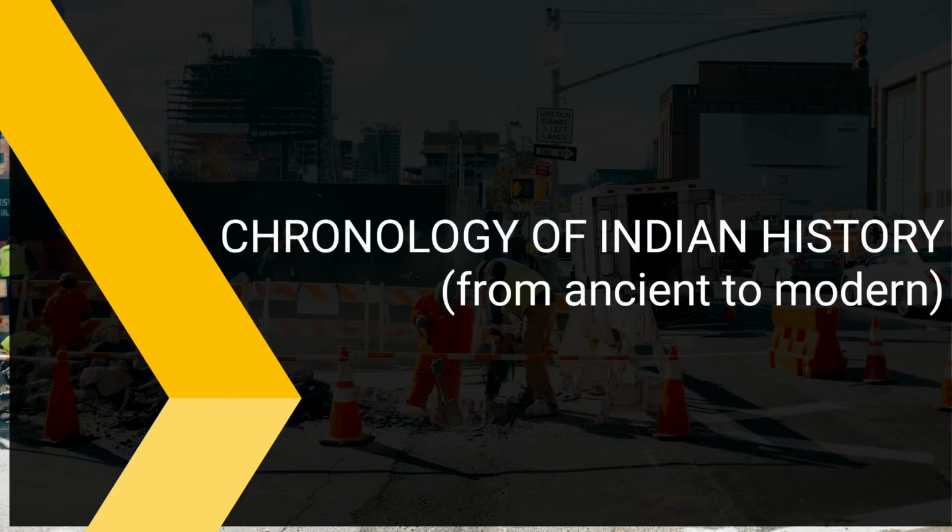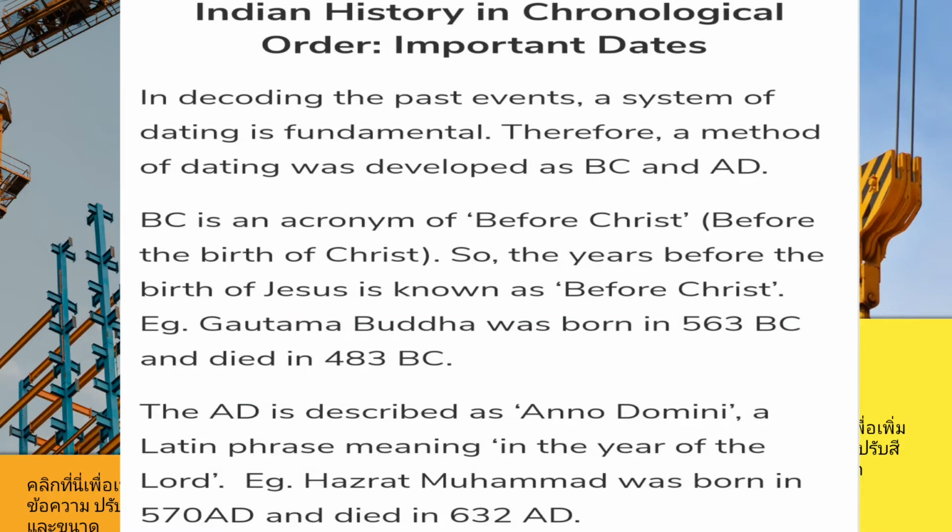In this video, first of all, we have to see what is the chronology of Indian history that we will learn from ancient to modern. Now, Indian history in chronological order, the important dates can be written as follows. In decoding past events, a system of dating is fundamental. Therefore, a method of dating was developed as BC and AD.